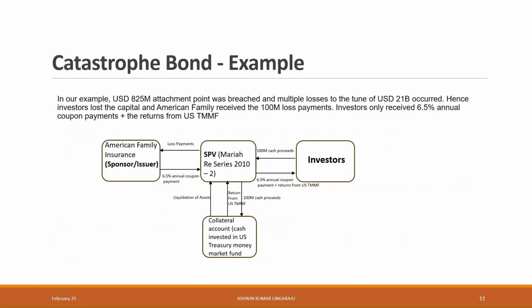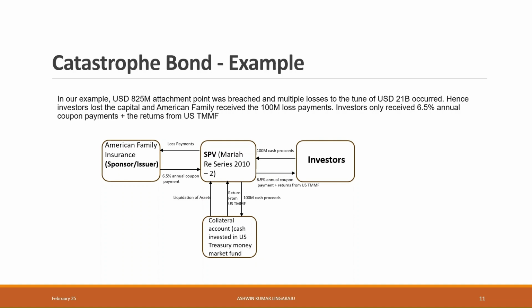So in our example, American Family Insurance is the sponsor or the issuer. The SPV is named Maria Re Series 2010-2, wherein 2010 denotes the year of the catastrophe bond, and 2 is the second issuance. And we have the investors who invest in the cat bond. Re acts as intermediary between American Family and the investors. A 6.5% annual coupon payment is paid as premium to the SPV, and the premium is sent to the investors.